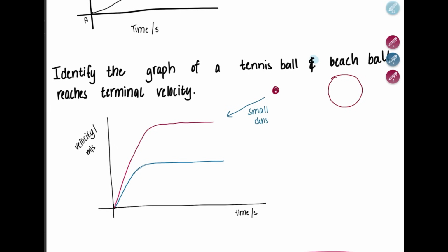It has a high terminal velocity compared to the beach ball, which is light and not that dense, and it falls a greater distance before reaching terminal velocity. On the other hand, the beach ball is light. It has greater surface area, and its terminal velocity is low, and it reaches it much quicker. For example, here it reached at this time. Here it reached at this time.